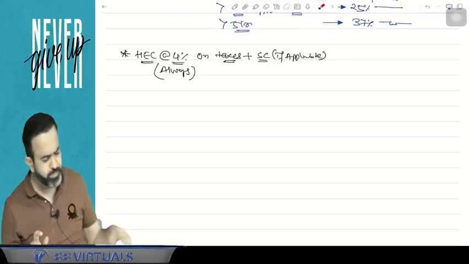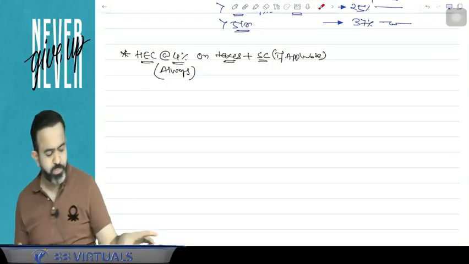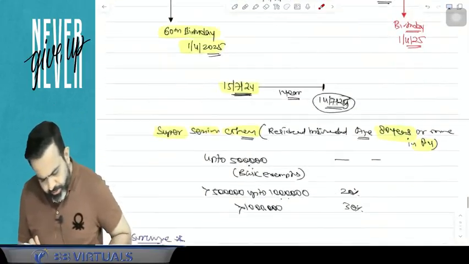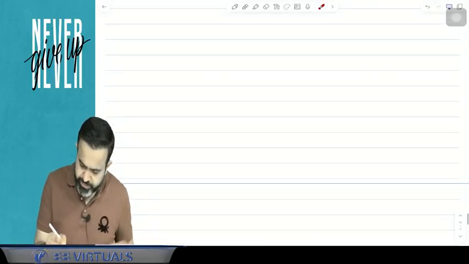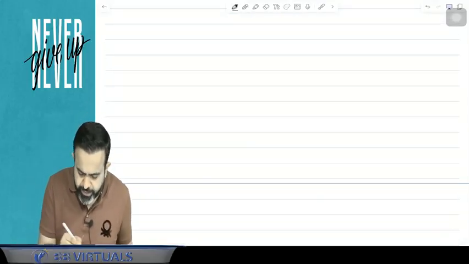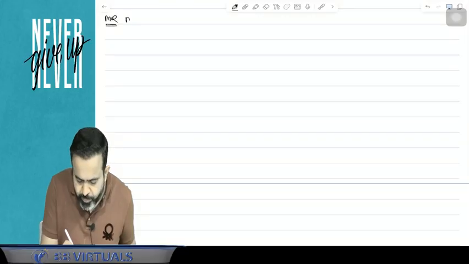Now we are taking one example, sir, of how to calculate the tax. So all people pay attention. Suppose for an example, there is one person, that person's name is Mr. Mahesh Babu.